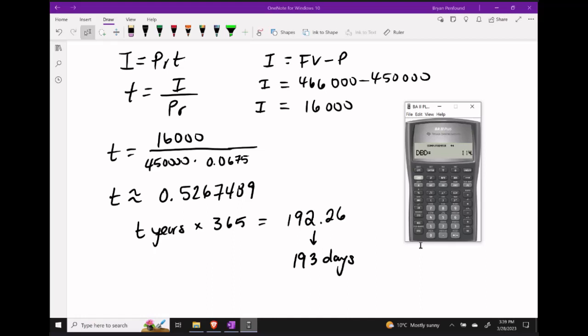The last step of our question here is to go into our calculator and use the DBD feature. So we've just found out the number of days of our loan, 193. We're going to input that as the DBD number.